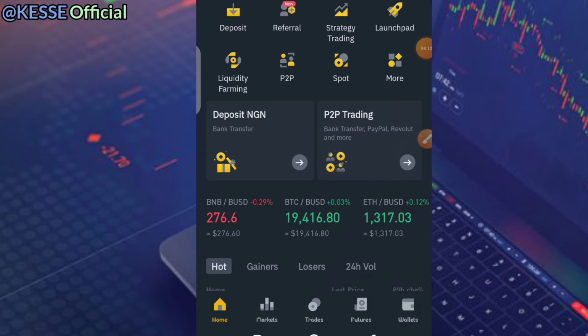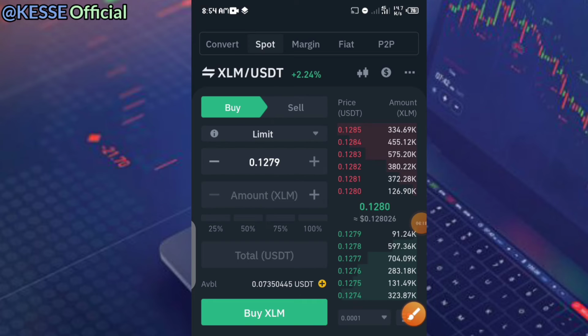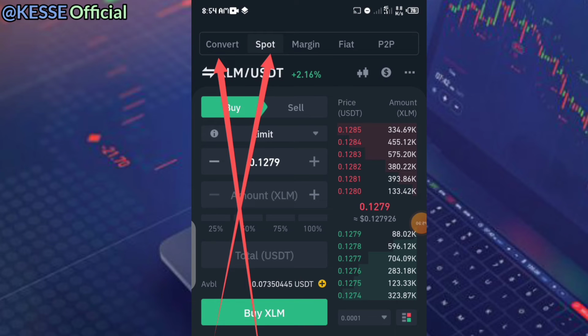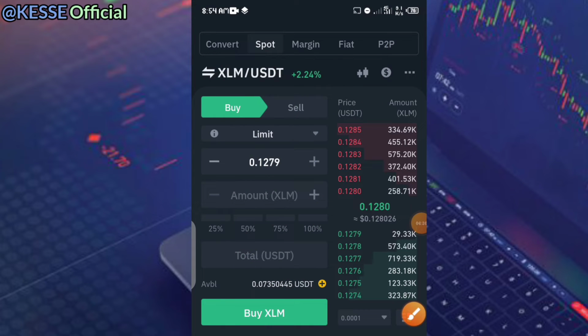Now if you go back to your home, the next thing you will see is your trade. Once you click on the trade aspect, you'll see where it gives you the option to convert. You'll see the spot trading here again. You see the margin, you see the fiat, and you see the peer-to-peer. All of these are the different things you see in the trading aspect.